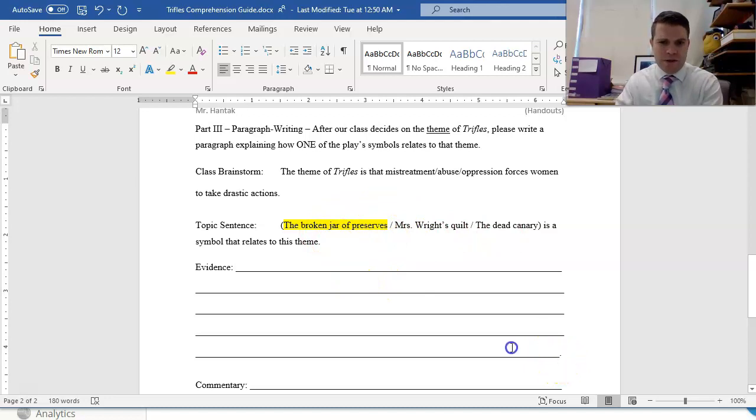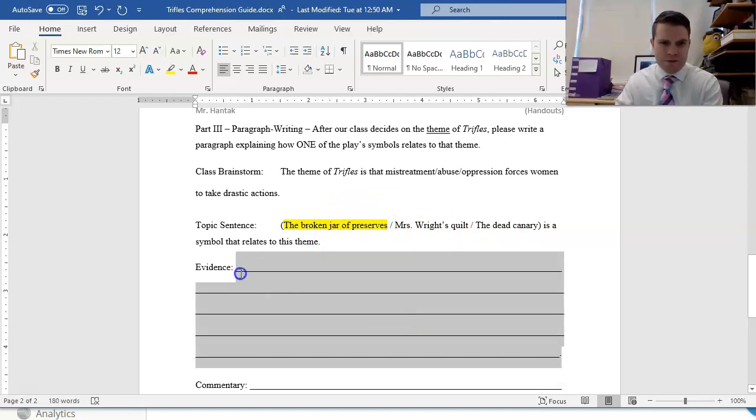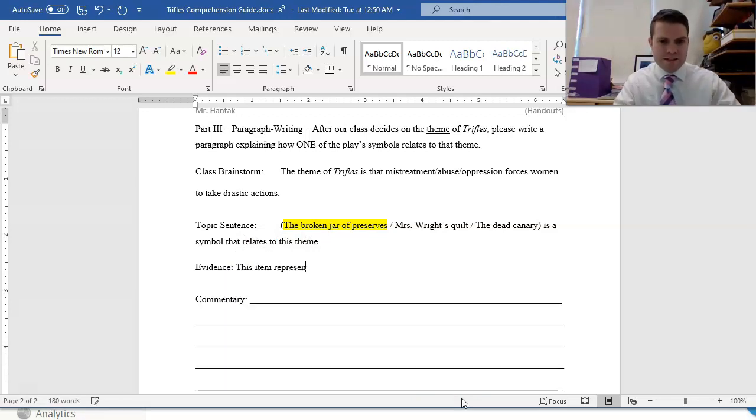In your evidence, you'll want to explain what that symbol means. So if I'm choosing the broken jar of preserves, I'll say, the broken jar of preserves is a symbol that relates to this theme. This item represents the pressure, the emotional pressure, she faced in her marriage. And so on. I'll explain what that means even further in my evidence.